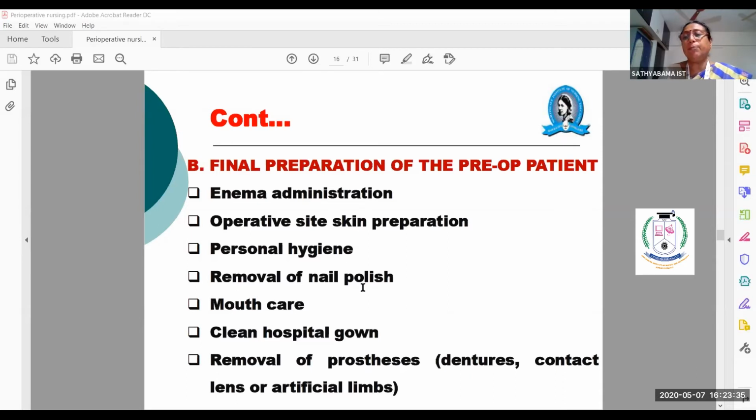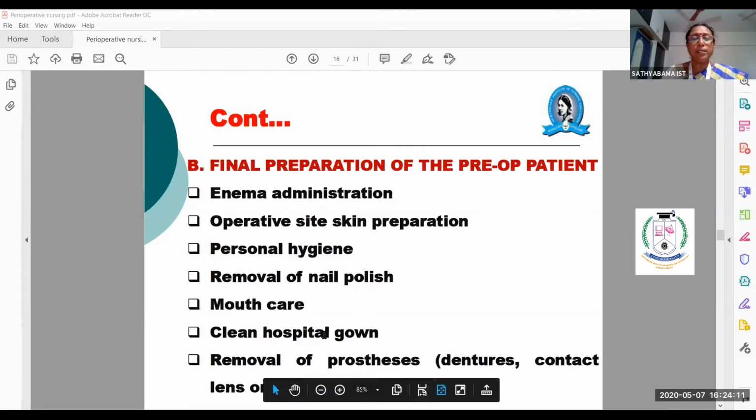Then mouth care is important. If the patient can do it on their own, fine. Because of Orem's theory, you will be learning about theories later. Orem's theory is the self-care theory. Self-care means you have to promote the patient's self-care. When the patient's hands are functioning normally, give the brush in their hand and ask them to do the brushing, and there is no need for you to do the brushing. That is promotion of self-care, as Orem's theory says.